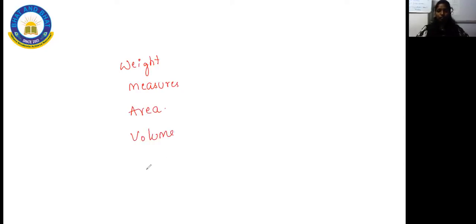So look here. I'll give the conclusion of this chapter. In this chapter, you have been learning about weight, the measures of different measure systems, the different metric systems. In that, weight was one. We have learned about area, volume, and time. Apart from this, we have also learned about different kinds of features in this particular chapter. All these things are very important. We have even learned about length too.